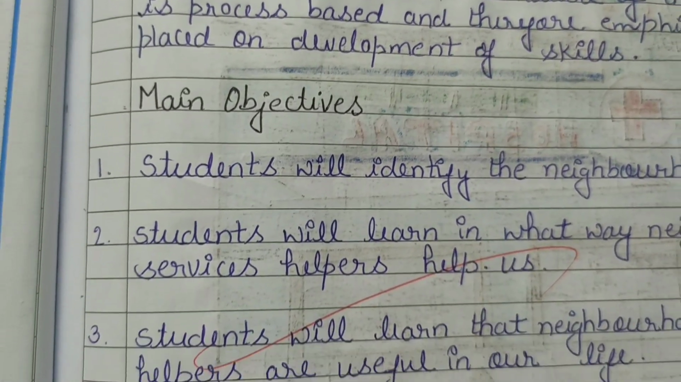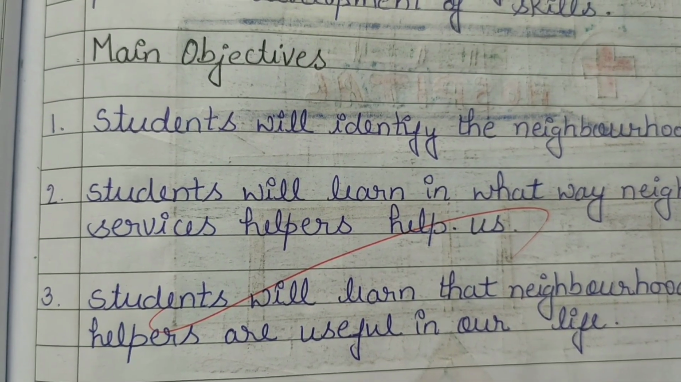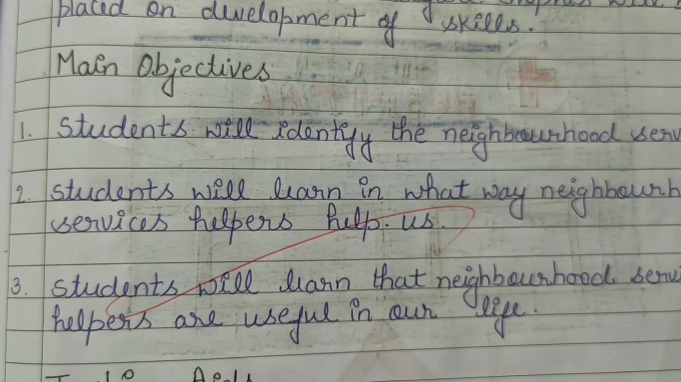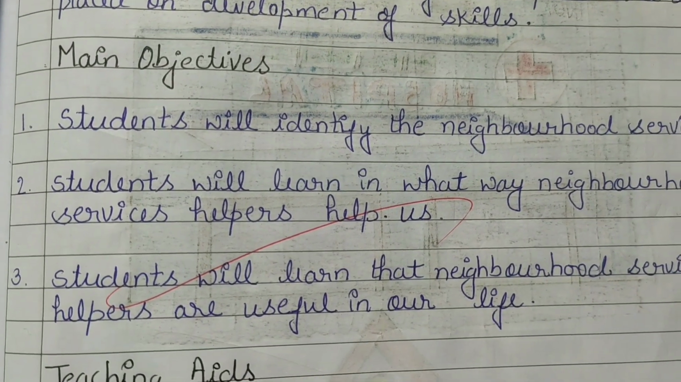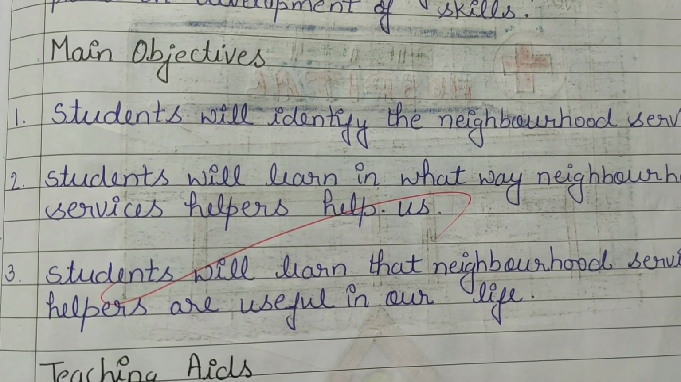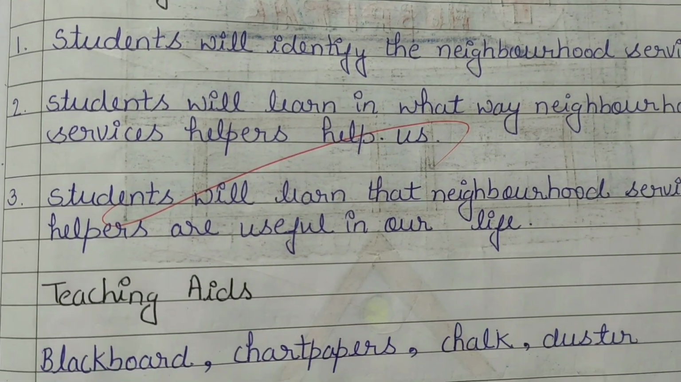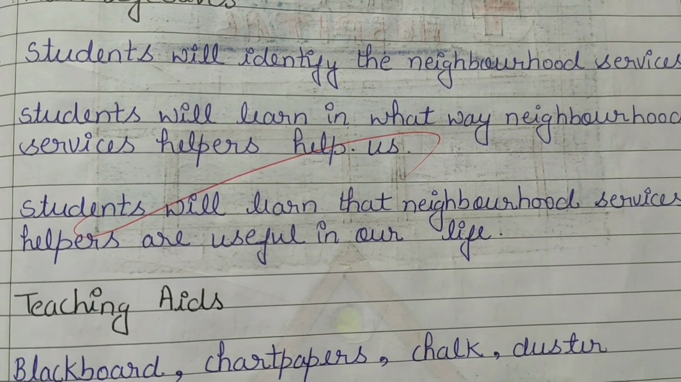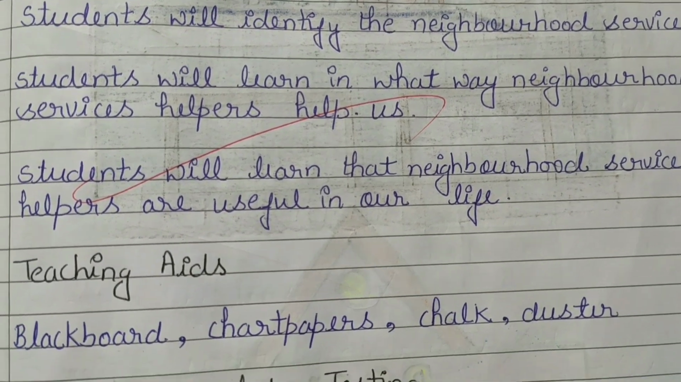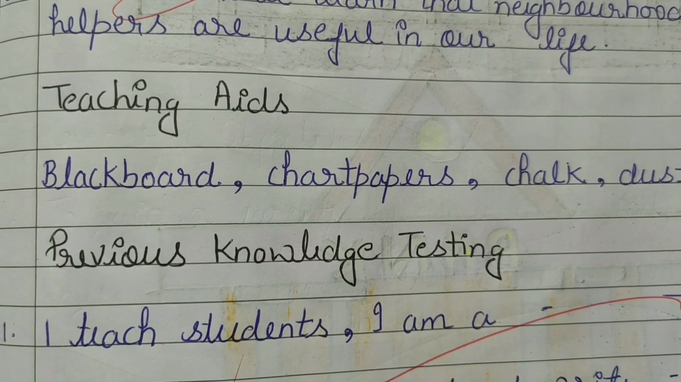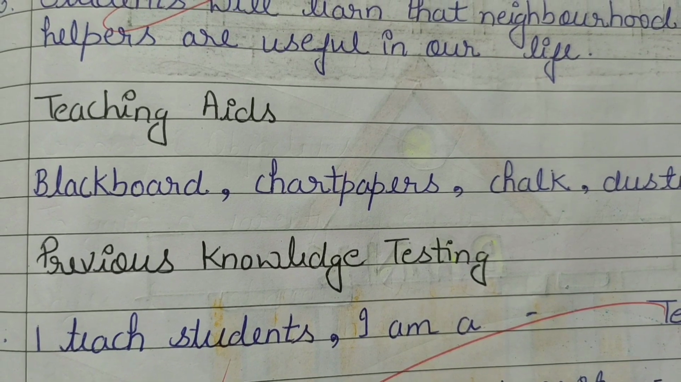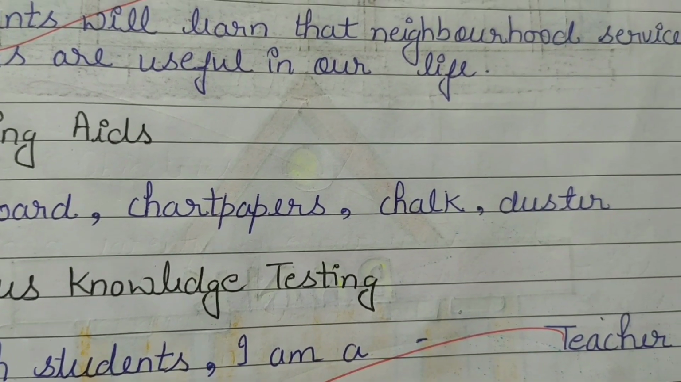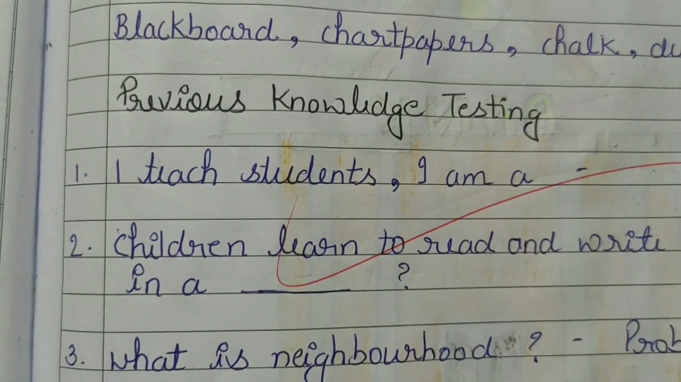Then comes your main objective. First one is students will identify the neighborhood services. Second one is students will learn in what way neighborhood services help us. Third one is students will learn that neighborhood service helpers are useful in our life. Then comes teaching aids, in which you need to write about the material you use while teaching your students, like blackboard, chart paper, chalk, duster, etc.